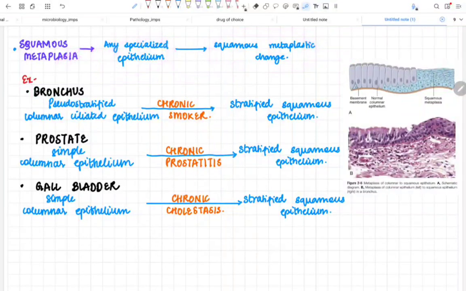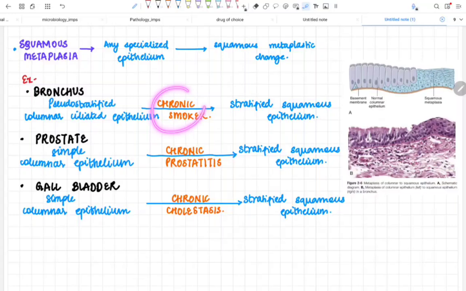Now the examples are very important. The examiner will ask you mainly the types or the examples from squamous metaplasia. So listen carefully. Now what you see in the chronic smoker, the pseudostratified columnar ciliated epithelium of the bronchus is converted into a stratified squamous epithelium.